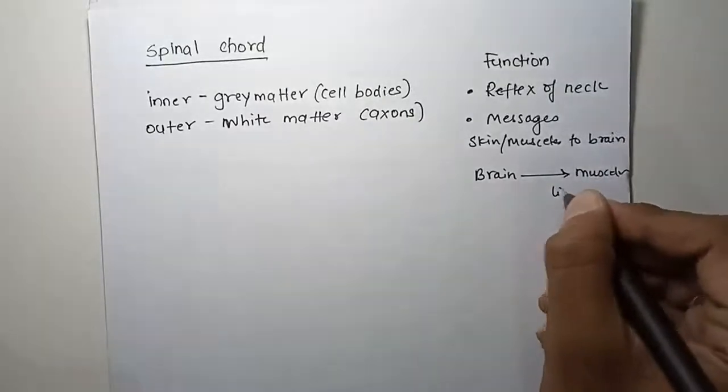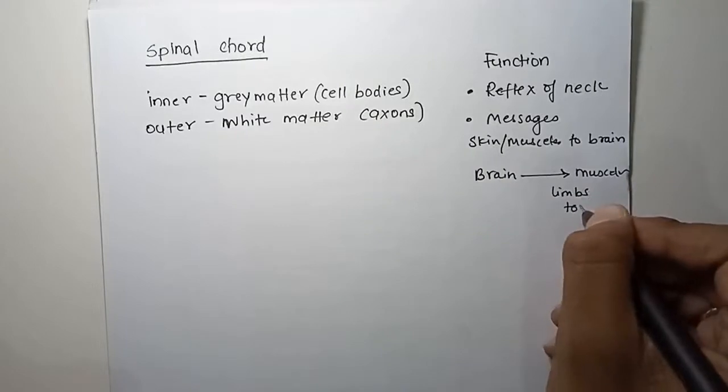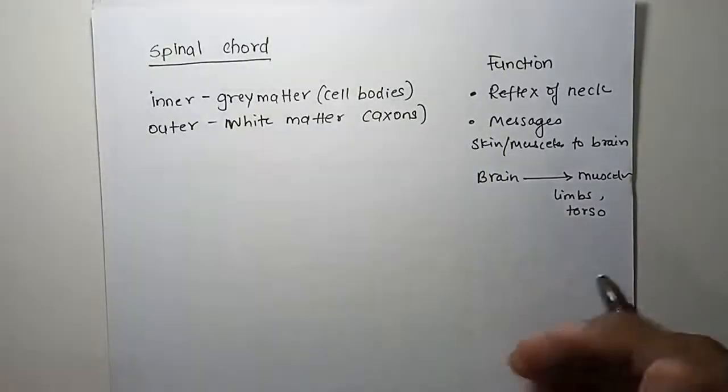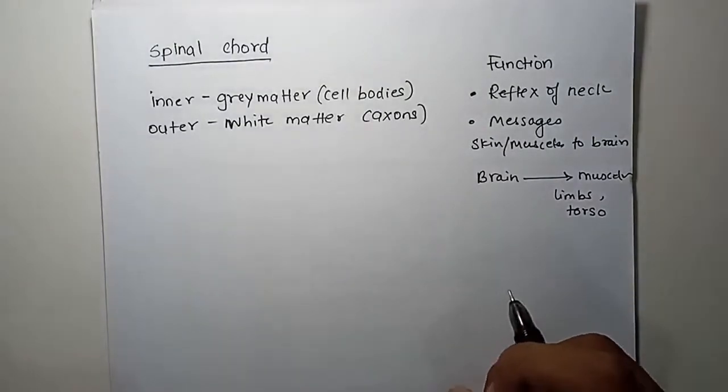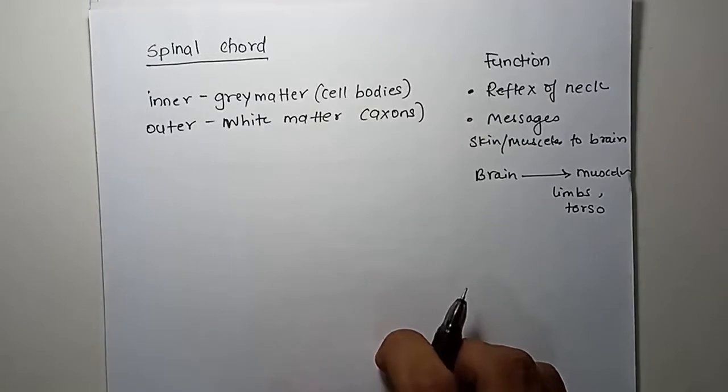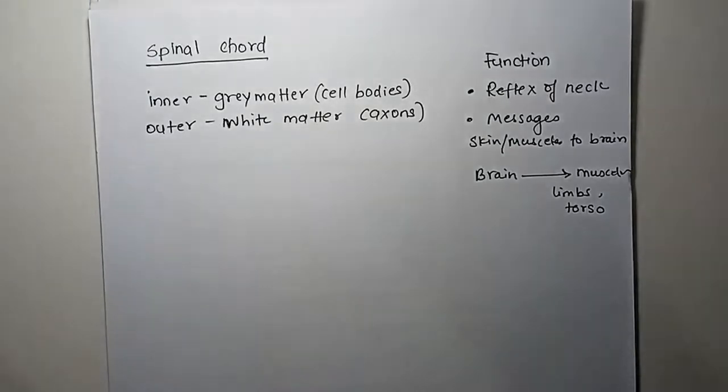Which muscles? You can say limbs or torso. Limbs means your hands and legs. Torso means your middle body, your chest, stomach. Okay, this is about the spinal cord.